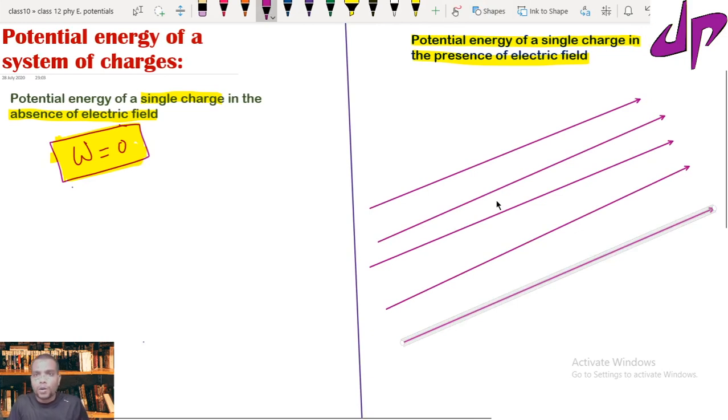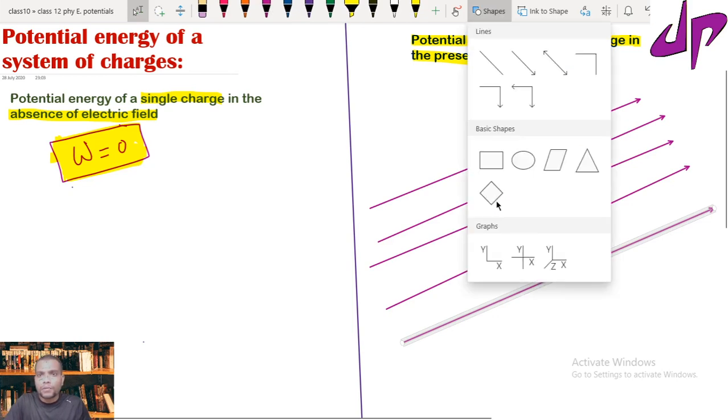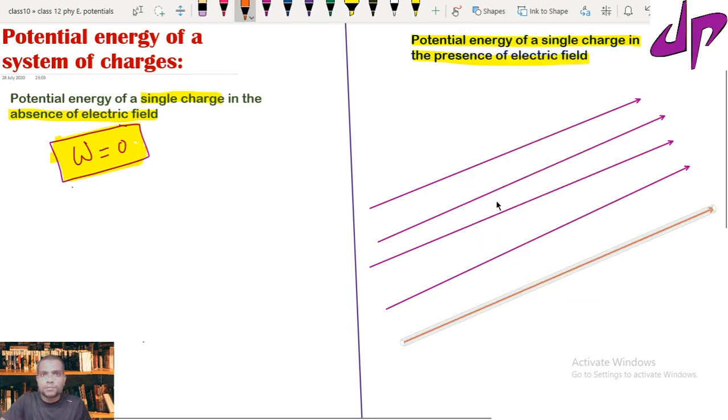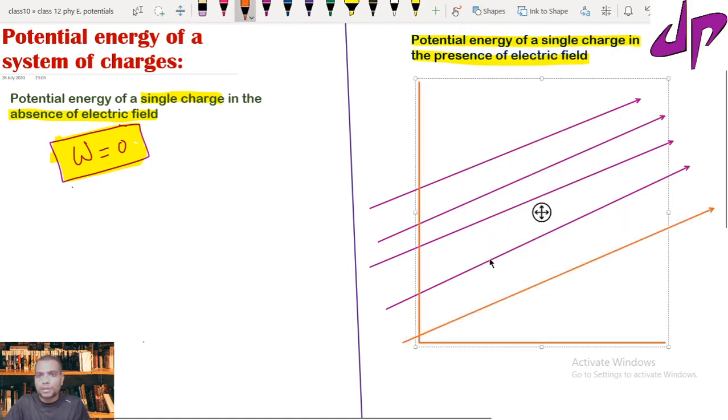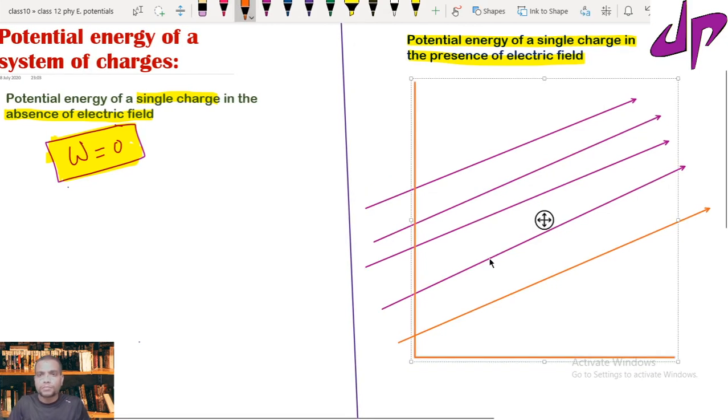Now here the electric field is present. If I choose a coordinate system in this electric field, this is the coordinate system.